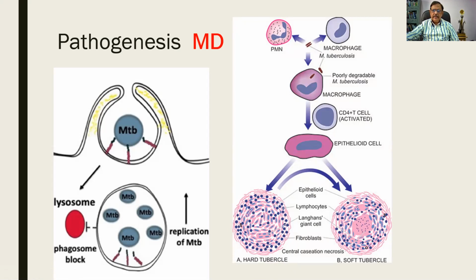Later on, there can be softening and necrosis. This is called a soft tubercle or a necrotizing granuloma. This you people should remember because it can be asked any number of times in any number of places. The epithelioid cell, and then you have got the lymphocytes rimmed by fibroblasts, central necrosis. There is a giant cell which we shall see again. So this is the evolution of a granuloma. Please remember this.